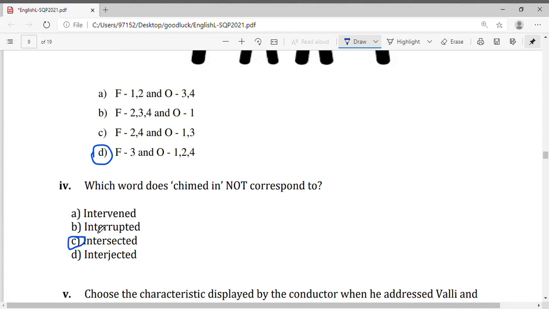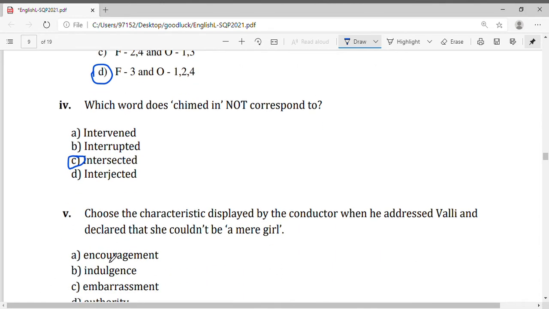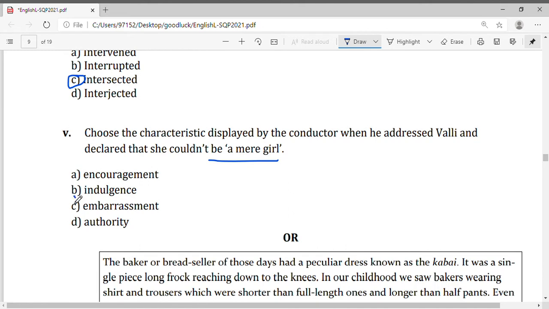Chimed in does not mean intersected. It means cut. Choose the characteristic displayed by the conductor when he addressed Valli and declared that she couldn't be a mere girl. It is indulgence.